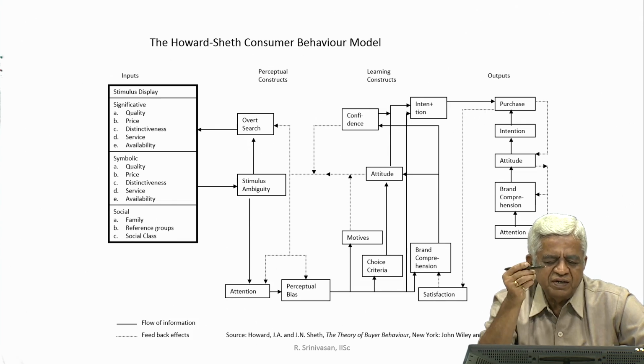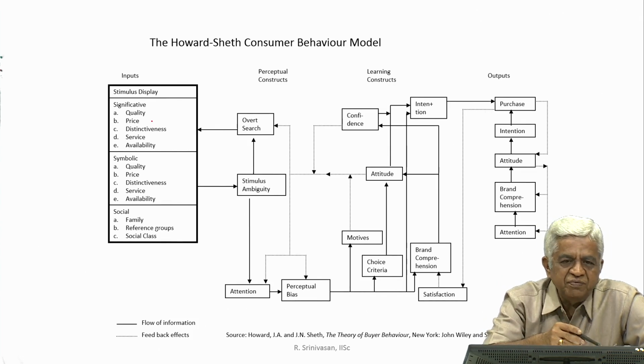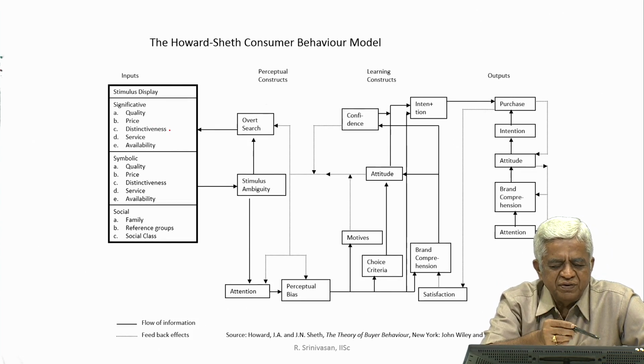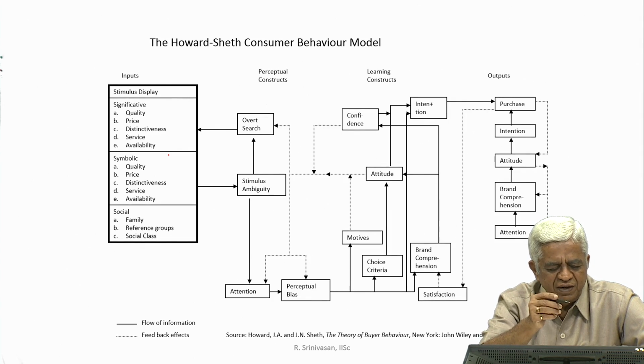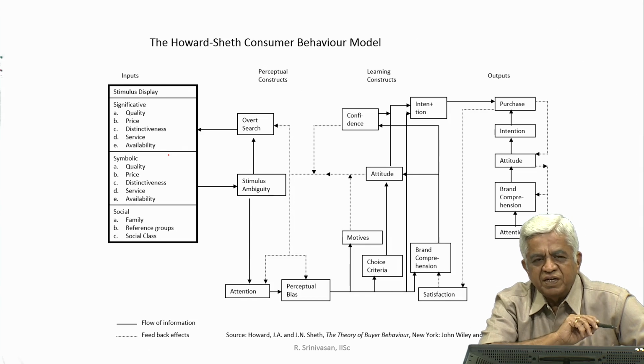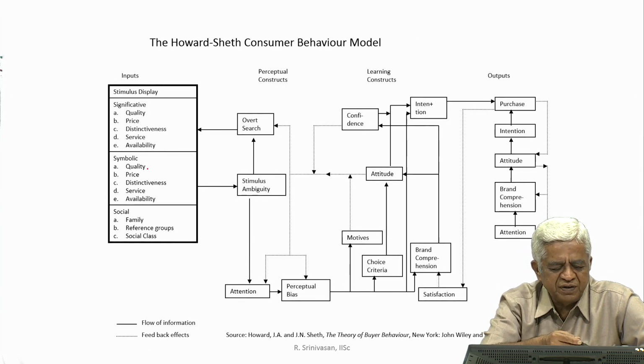In significative, what are the factors that are going to affect the significative inputs? That is the quality of the product, the price of the product, the distinctiveness, service and the availability. Then with respect to symbolic inputs, what are the type of factors that are going to come in?